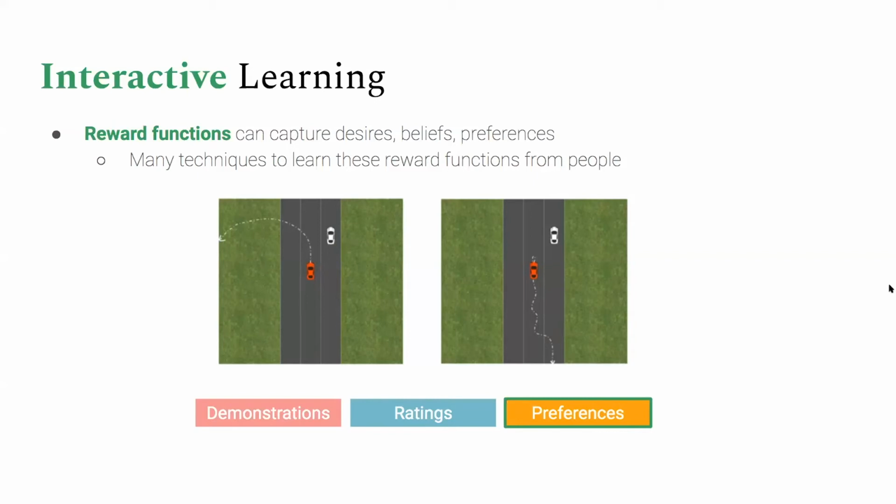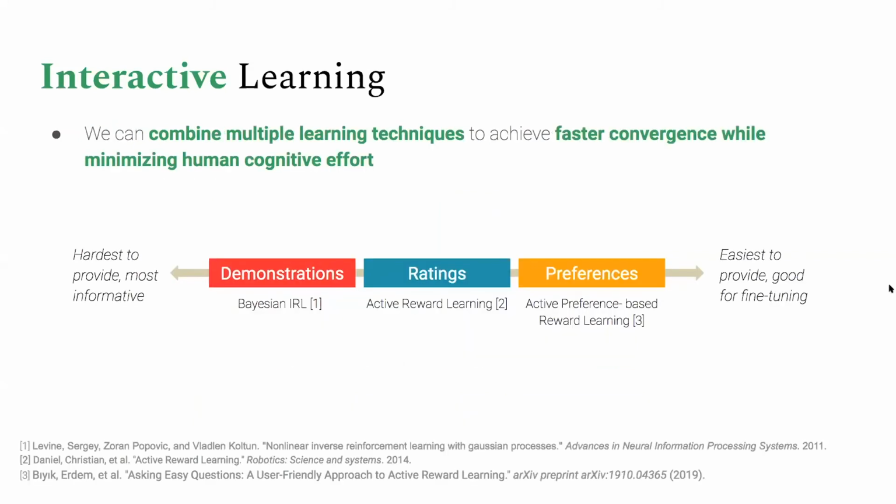So there's a large body of work when it comes to asking for these types of demonstration questions or ratings questions or preference questions around how to ask good questions, when to ask questions, what the best kinds of questions are to ask. Our key insight is that we can actually combine multiple learning techniques to achieve faster convergence while minimizing human cognitive effort. If we look at demonstrations, ratings, and preferences, we can actually see that they lie along a spectrum from difficult to provide but very informative.